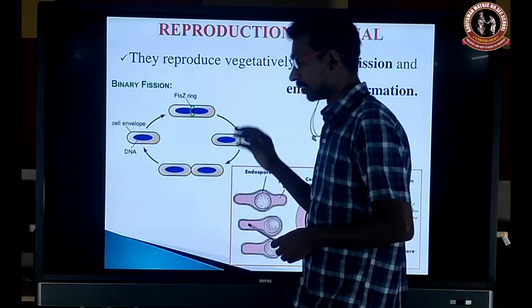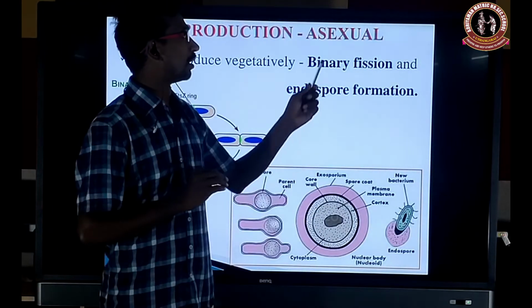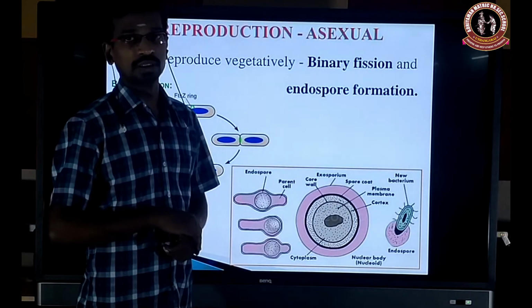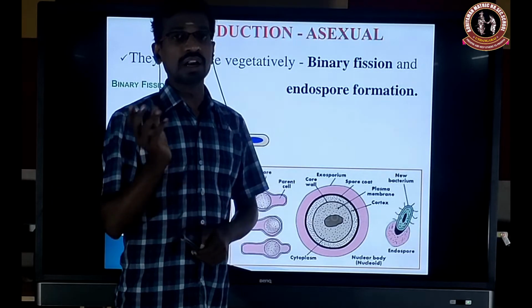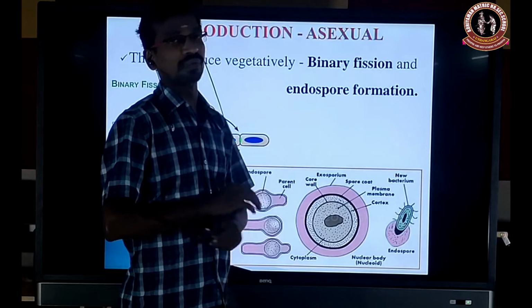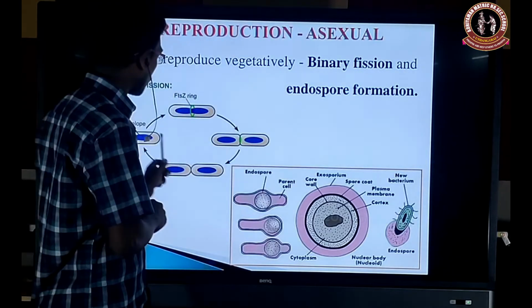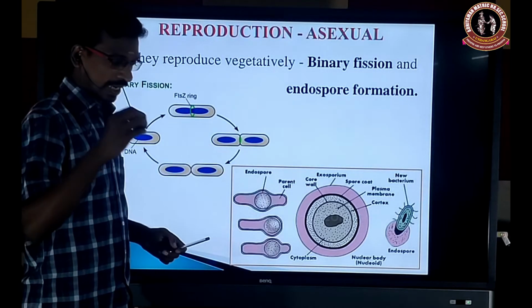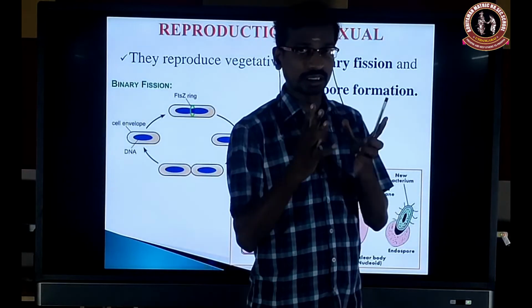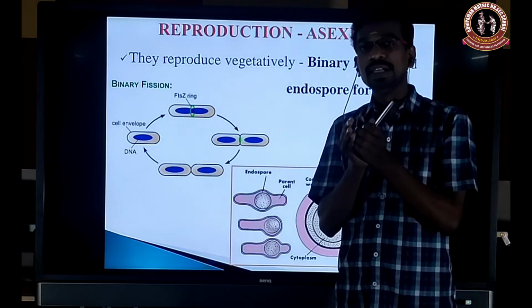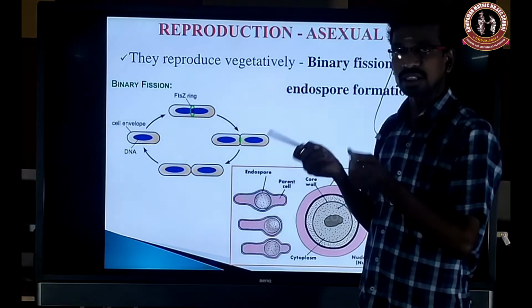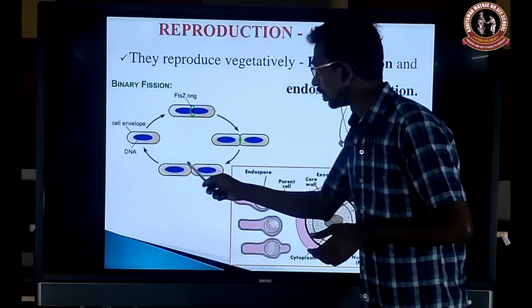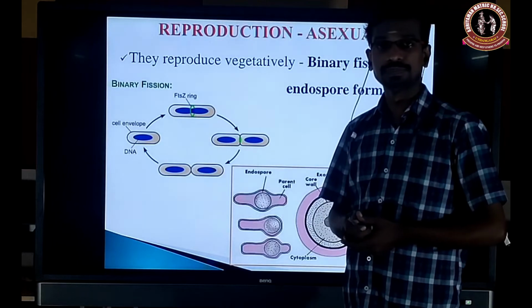Next, reproduction in bacteria, general character. First one, asexual. Very commonly, asexual binary fission. During adverse conditions, it will form endospores. Okay. So here, binary fission. The entire bacterium is unicellular. The single cell undergoes binary fission. So bi means two, fission means division. As a result, two young ones will be formed.